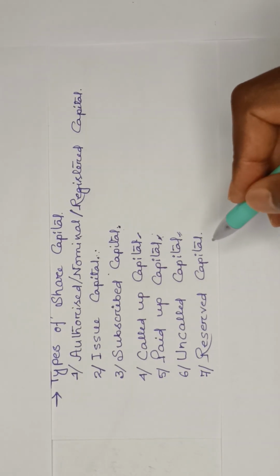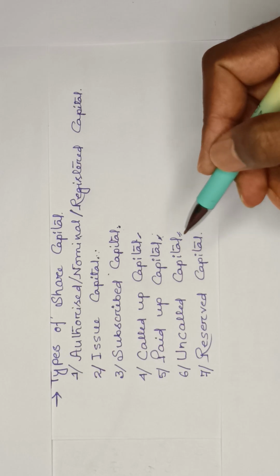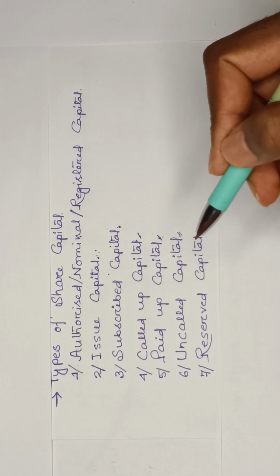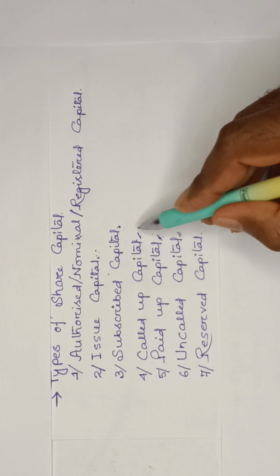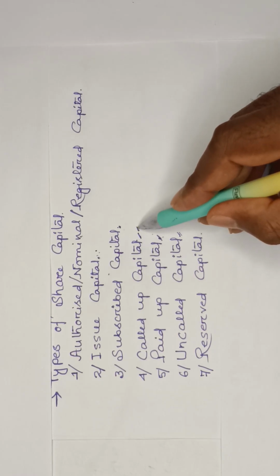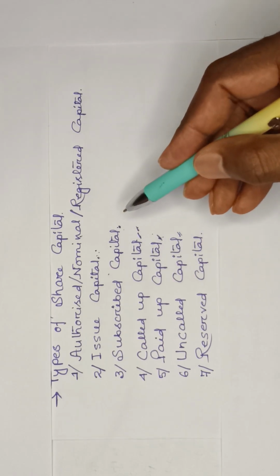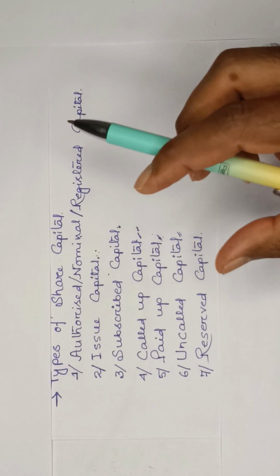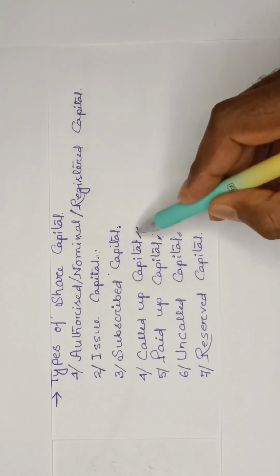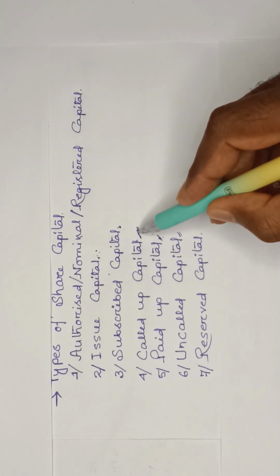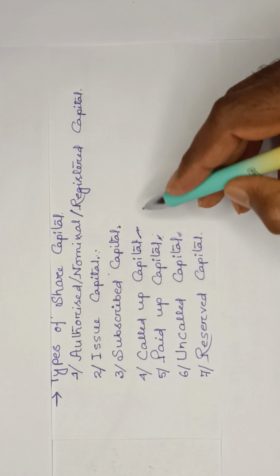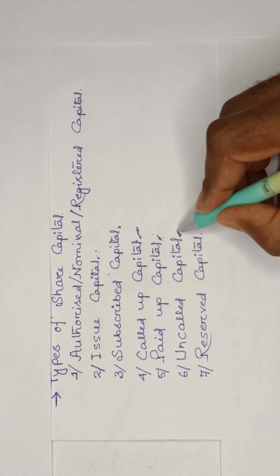Then your uncalled capital. Uncalled capital means that portion of subscribed capital which has not yet been called for. Here the company has called up 50 rupees. The total amount of share capital is 100 rupees. Out of 100 rupees, the company called for 50 rupees. The remaining 50 rupees will be called the uncalled capital.